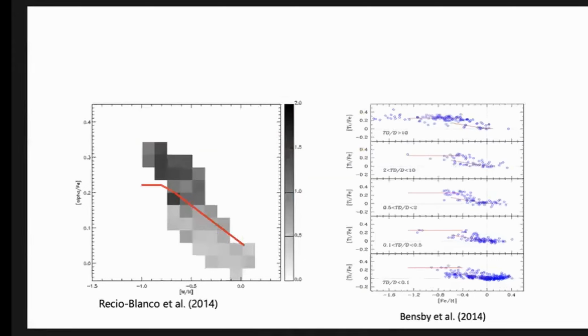A similar method has also been used by Recio-Blanco et al. 2014, and also Bensby et al. 2014. In both of these studies, we see that at very young and very old ages there's a clear separation, but within the intermediate ages of both sequences of the disks there's a huge overlap, and it's difficult to distinguish between both sequences of stars.